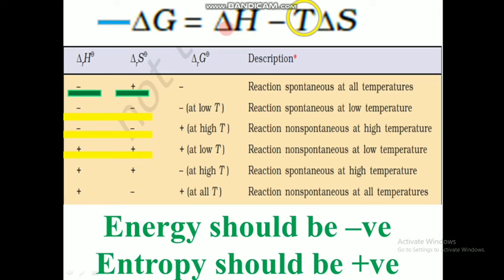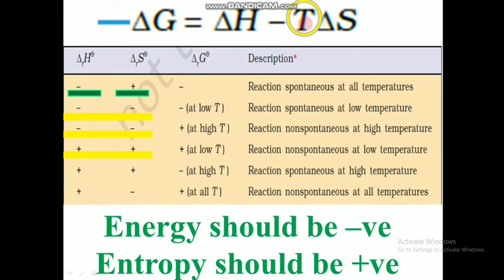When energy is positive, again this sum will not give us a negative value. So what happens is, this T value should be very high. Then the whole term will become large enough to cover up this positive value. For example, if I am getting positive 5, then I should get a bigger negative value, like negative 6 or negative 8, and only then will the whole term become negative. That's why, if this value is positive, then T should be very high.